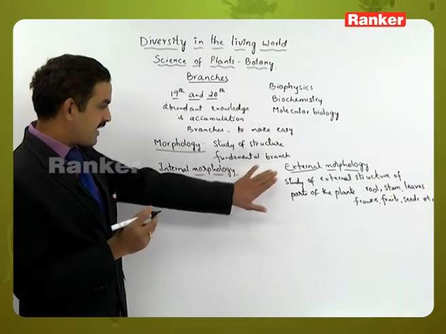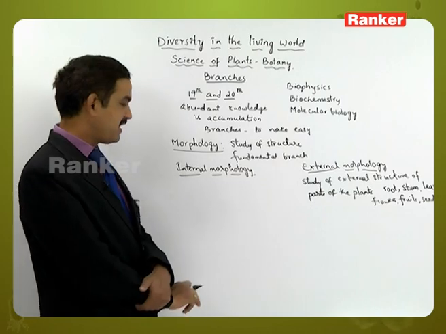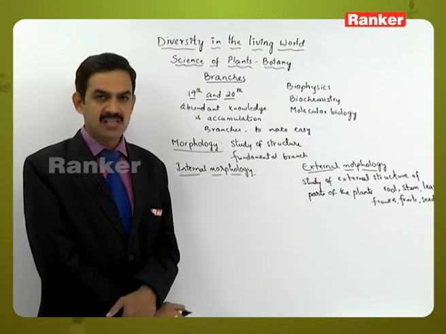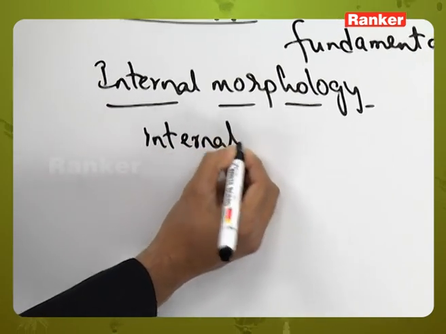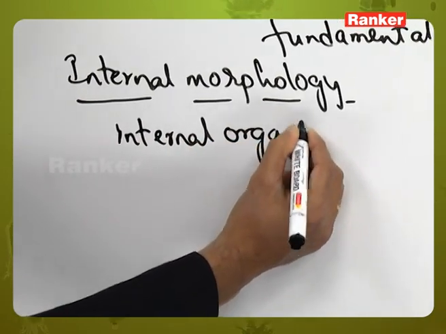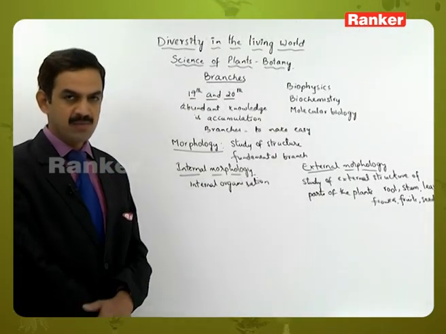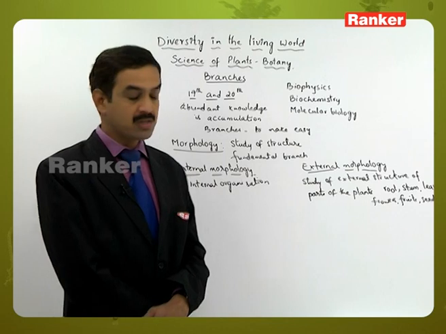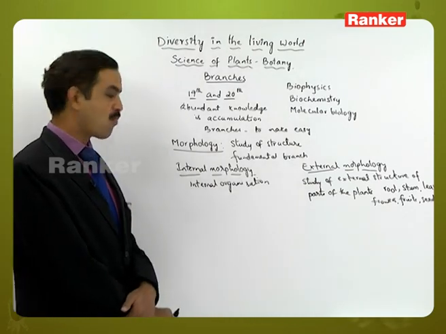The physical appearance from outside is studied in external morphology, but when we come to internal morphology, it is the internal organization of the plants. Internal organization includes the presence of tissues. As we know, living organisms are made up of cells and tissues, so the study of the tissues is related to internal morphology.